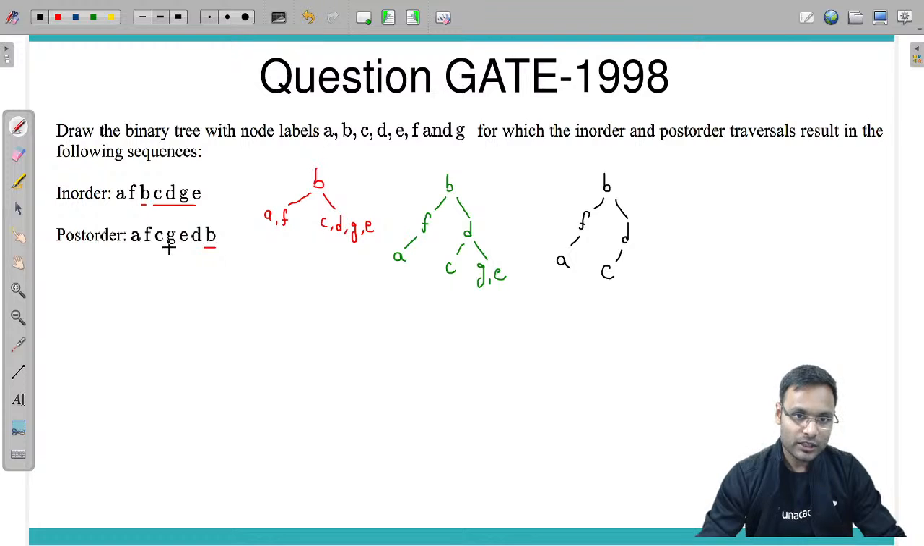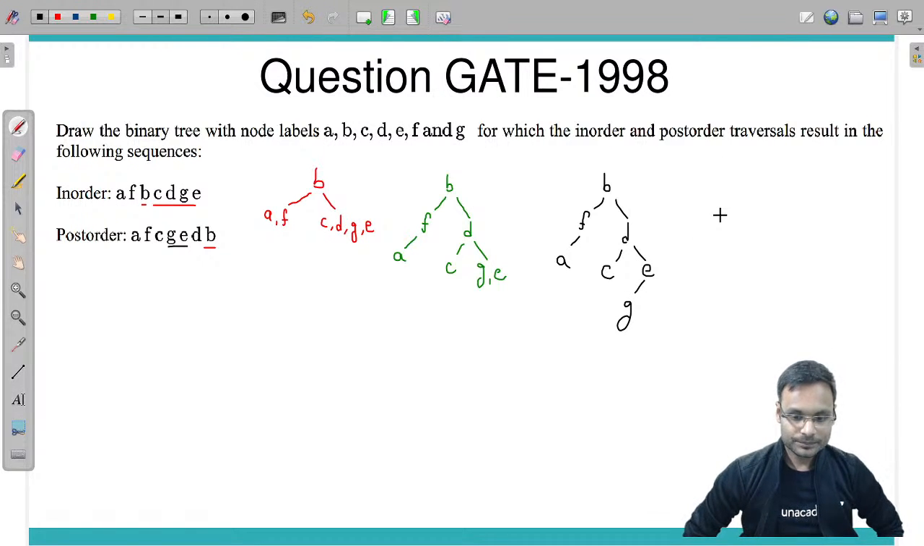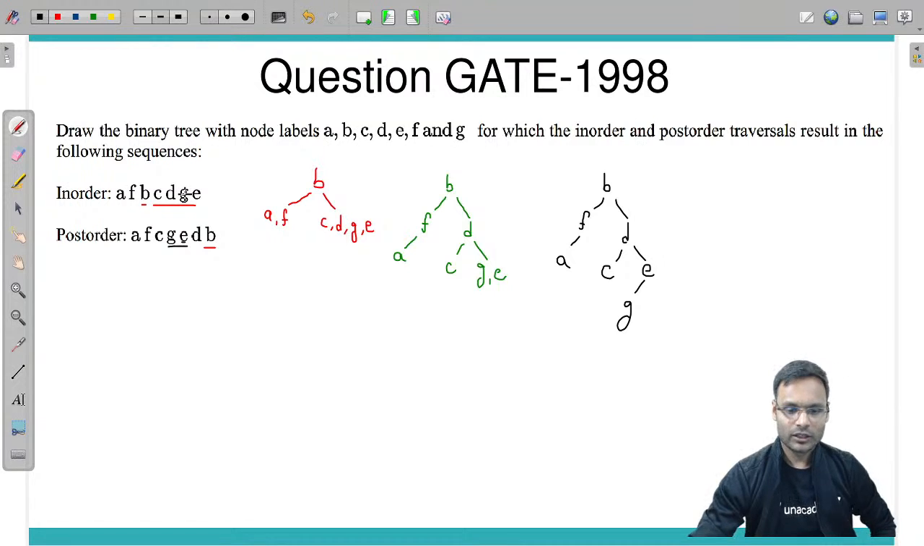Among GE, post-order traversal says E is the last symbol, so E is the root. Before E you have traversed G, so G is the left child of E in in-order traversal. So the in-order traversal of this is A, F, B.